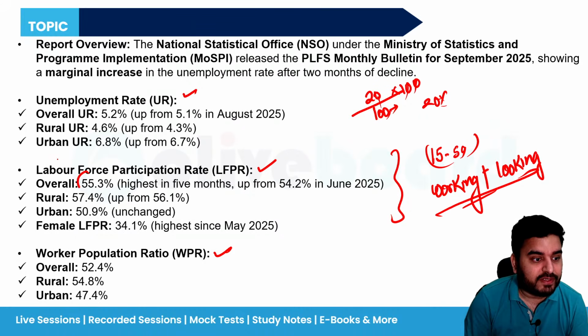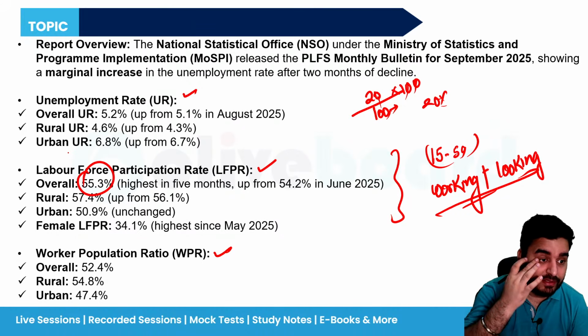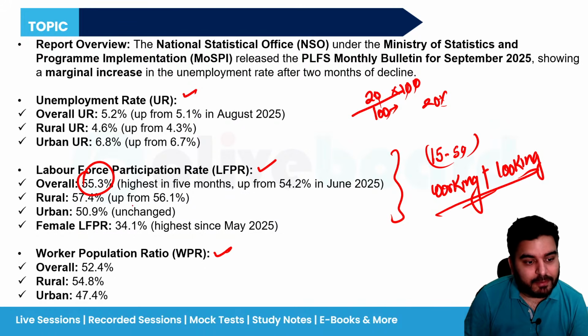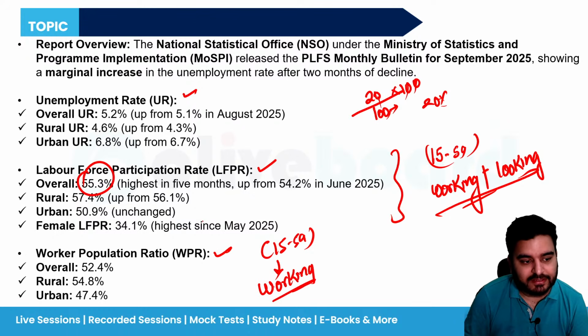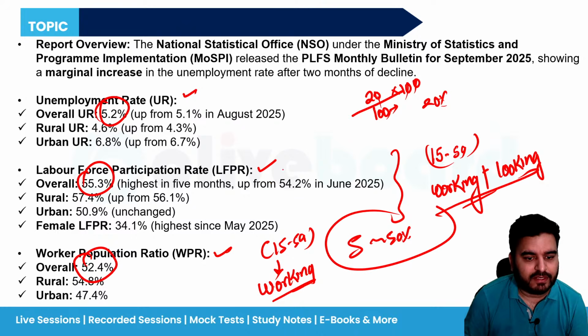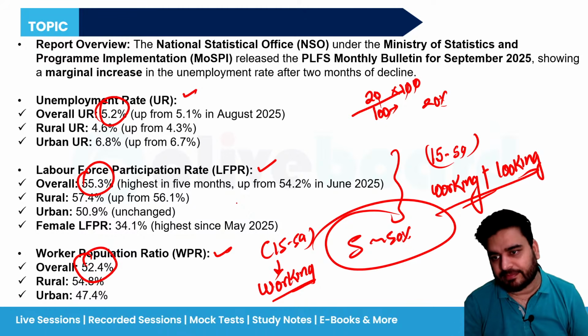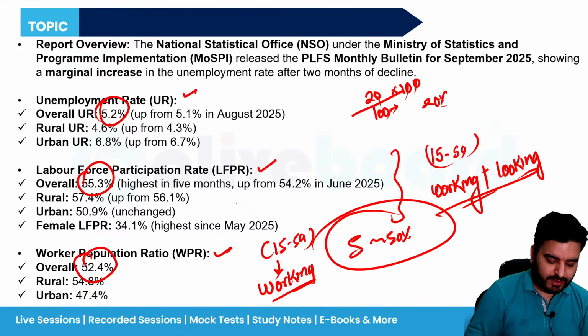It is around 55%. All right. Now what is worker population ratio? So in the same age bracket, the number of persons who are actually working, okay, this is known as worker population ratio. It is around 52%. So just remember the unemployment rate 5%, 50%, like this you can remember. It is almost on a similar line. Got it? Chalo.